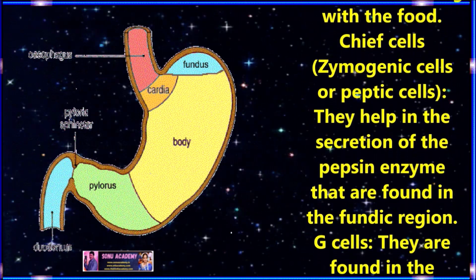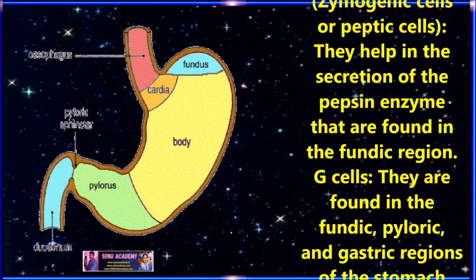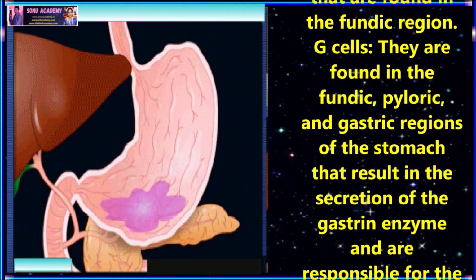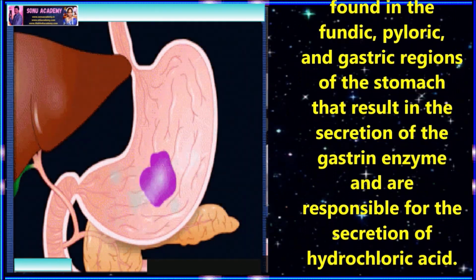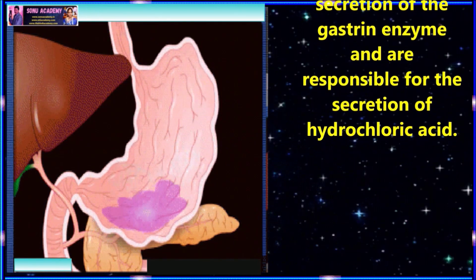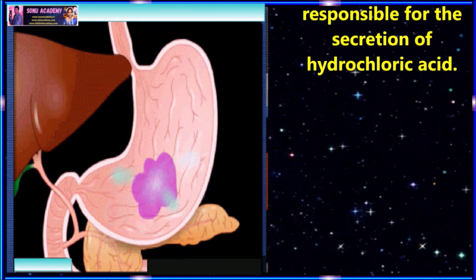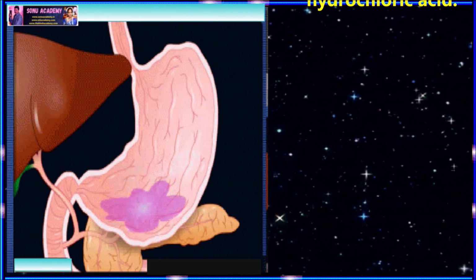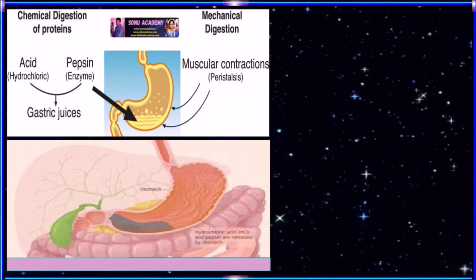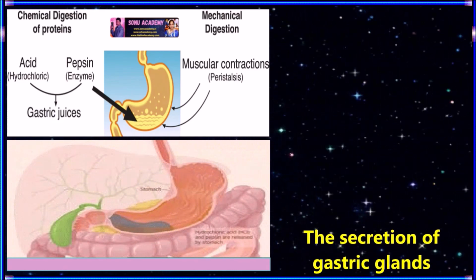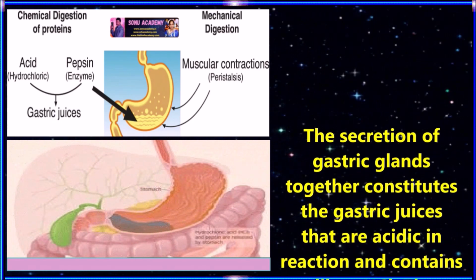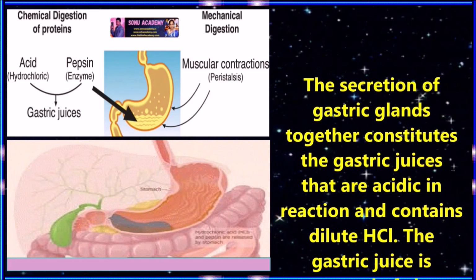Chief cells. They secrete the pepsin enzyme and are found in the fundic region. G cells. These are found in the fundic, pyloric, and gastric regions of the stomach and secrete gastrin, which is responsible for the secretion of hydrochloric acid. The secretion of gastric glands together makes up gastric juices that are acidic in reaction and contain dilute HCl.